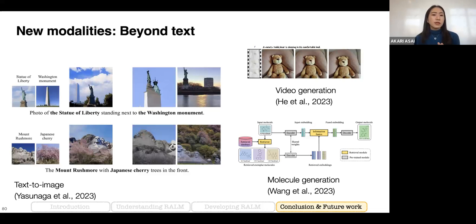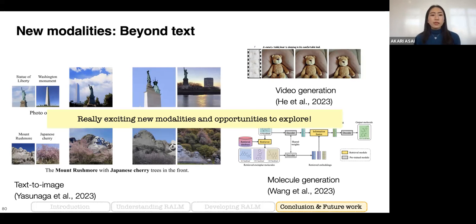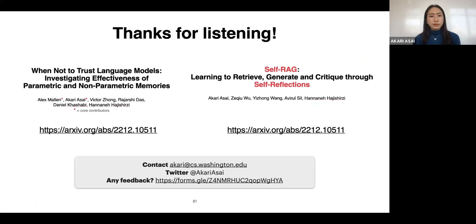Lastly, many recent papers try to use retrieval-augmented approaches for many different use cases, for example, retrieving images to improve text-to-image generation, or video, or even domains like molecule generation. And I believe that there are many exciting new modalities and opportunities to explore in the future.